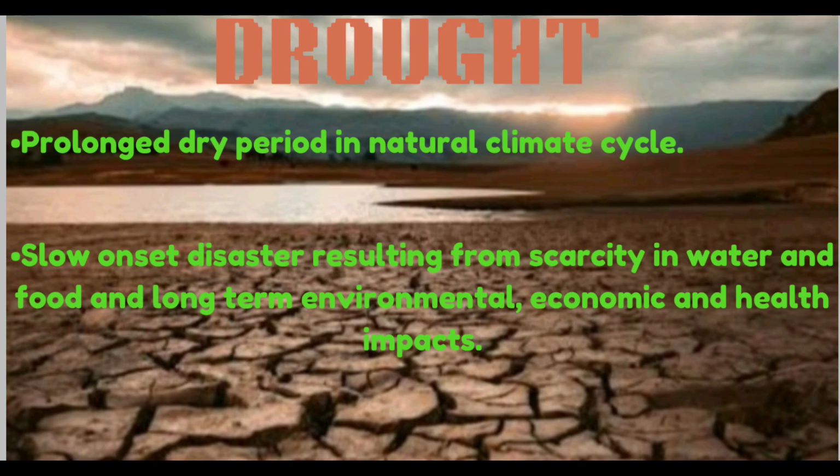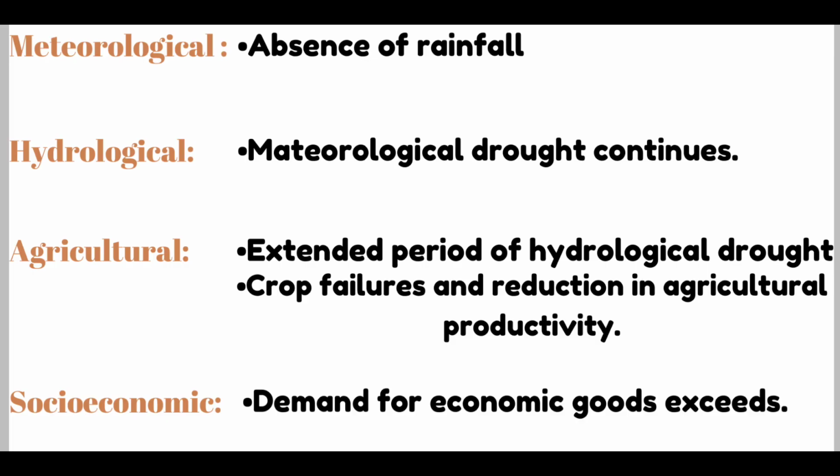Now, let's move to drought. Drought is a prolonged dry period in a natural climate cycle. It is a slow onset disaster resulting from scarcity. Droughts lead to drinking water and food shortage and can have long term environmental, economic, and health impacts. Droughts are classified into four types based on their impacts.